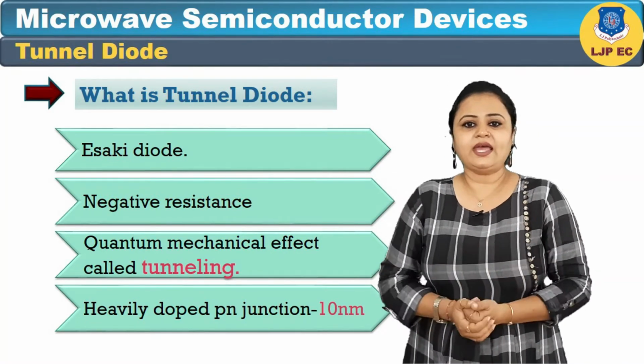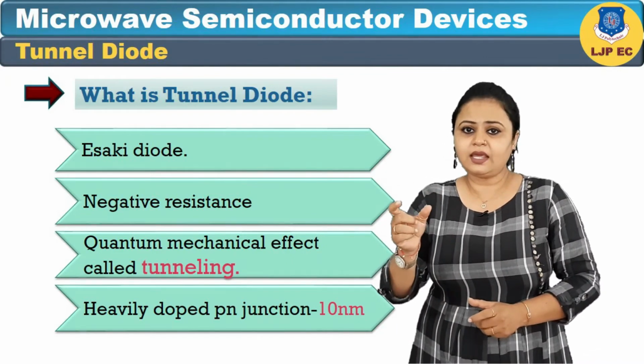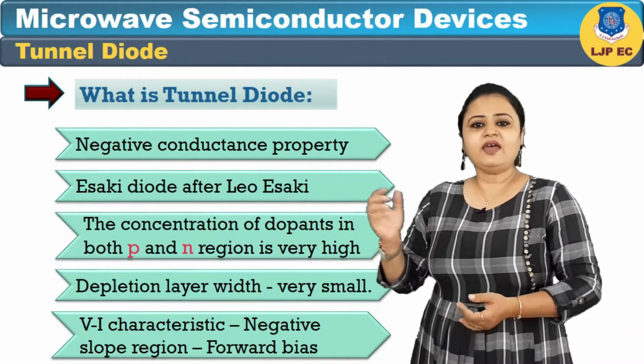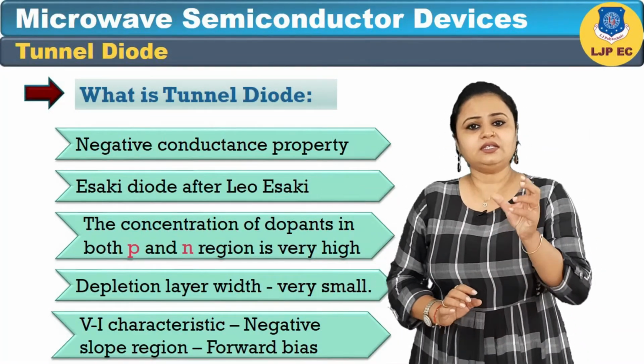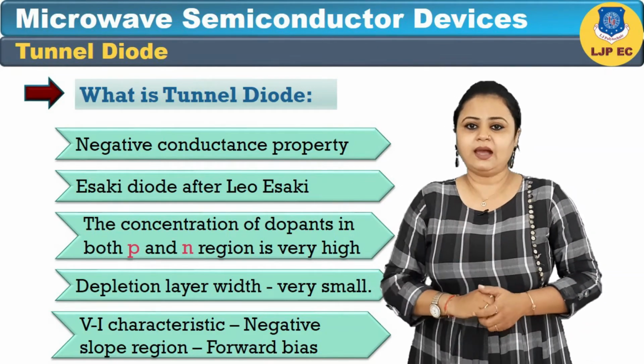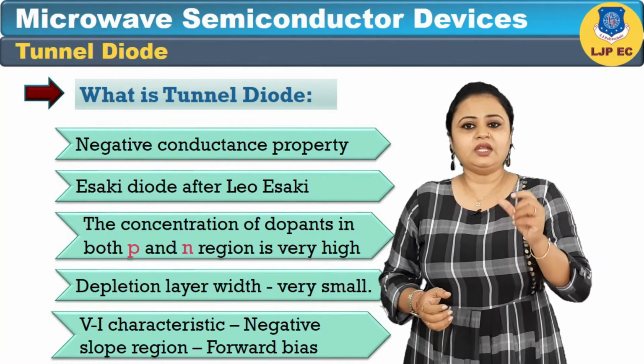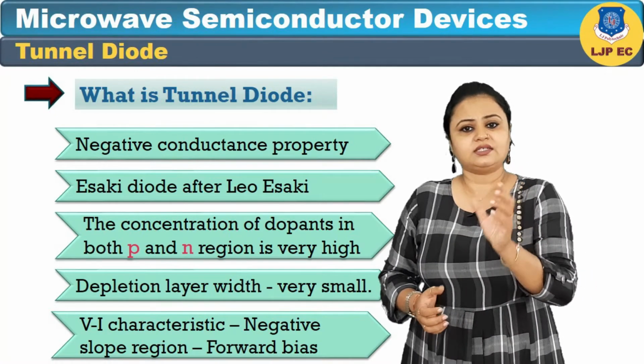The tunnel diode has a heavily doped PN junction that is about 10 nm wide. Many devices use the negative conductance property of semiconductors for high frequency applications. A tunnel diode is one of the most commonly used negative conductance devices.